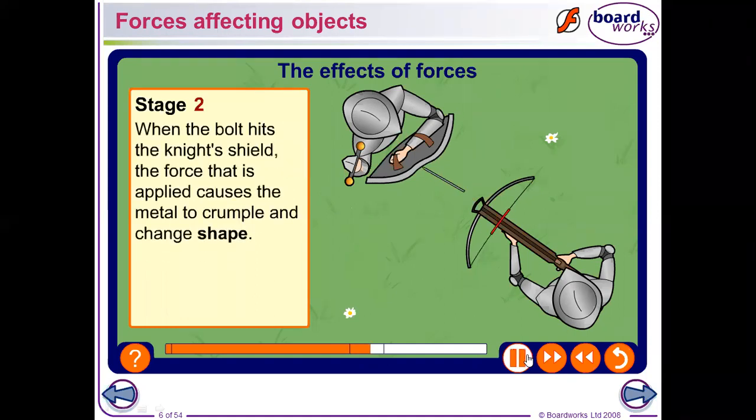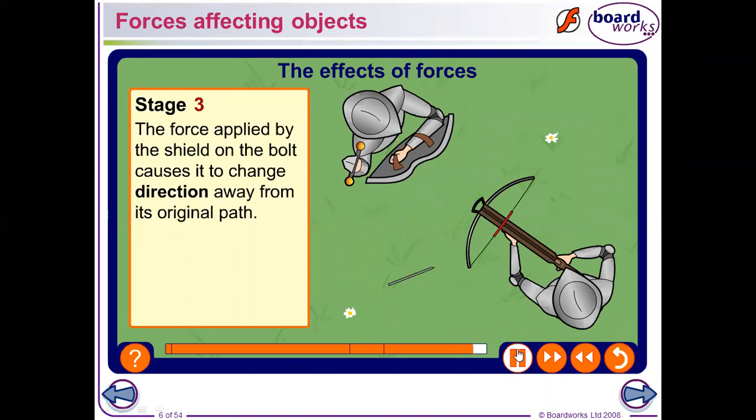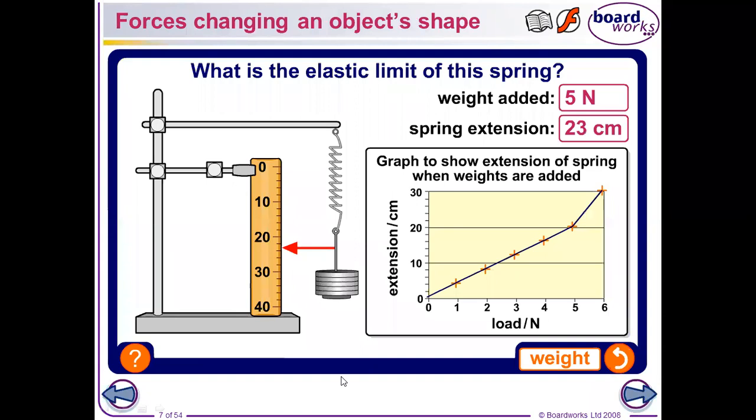Now what happens once the arrow hits the shield? Can you see what happened to the shield? Yes, it bent. It crumbled, or bended. So it changed the shape. So all of those are effects of force, effects only. You don't see force, you see its effect, right? And once it hits the shield, it actually changed its direction. Can you see that? Yes, it's reflected, reflected to its previous direction.